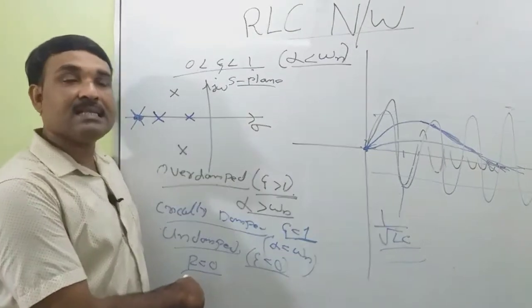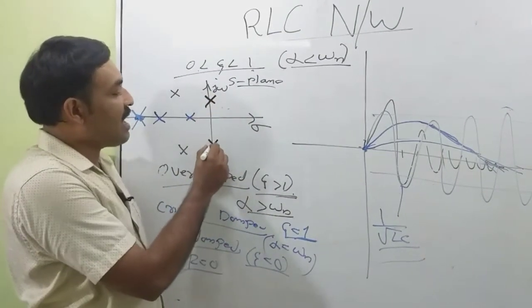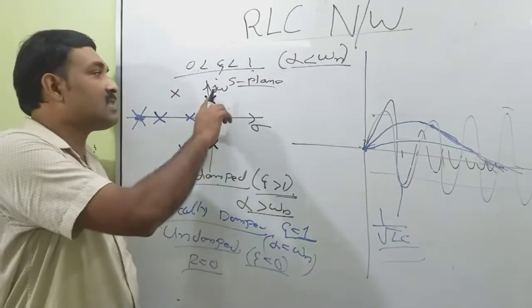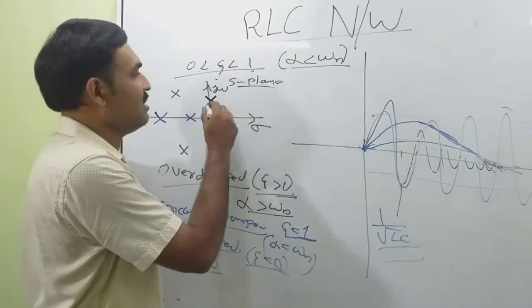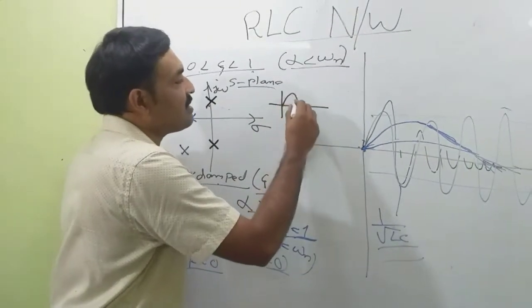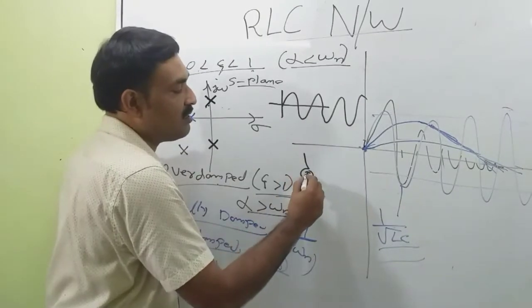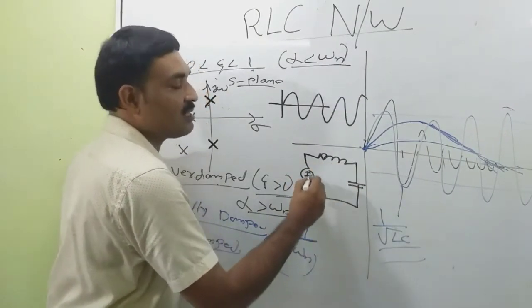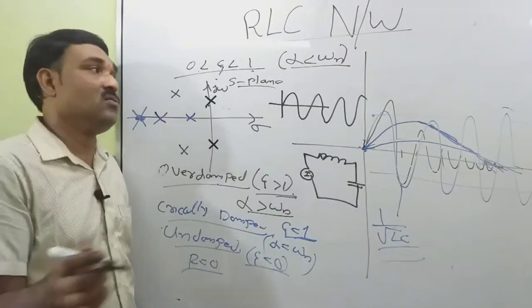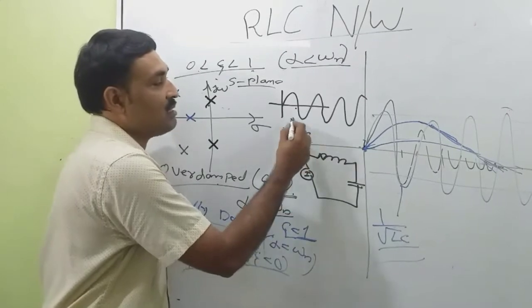So in this case, the location of the roots is purely imaginary and complex conjugate, lying on the imaginary axis. Then this will result in sustained oscillation. So the response will be a sine wave. This is an LC network. So our network will look like an L and a C. For this case, the value of resistance is equal to 0. And the frequency of this oscillation is 1 by root LC.